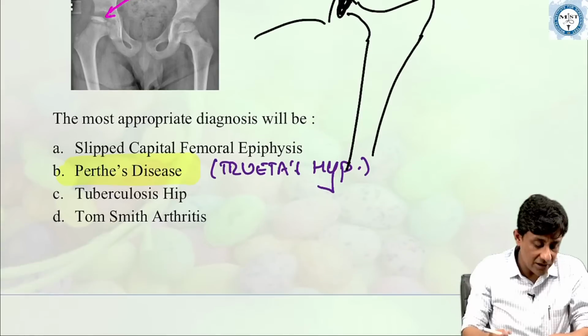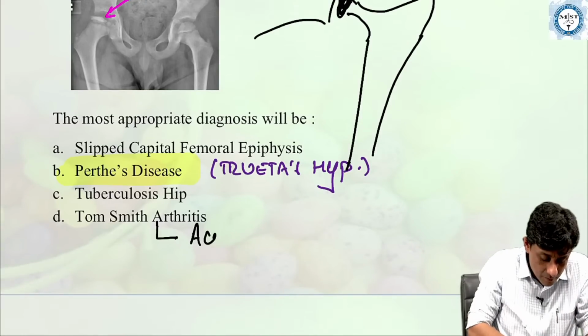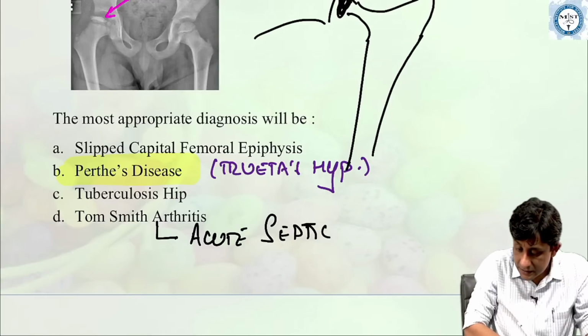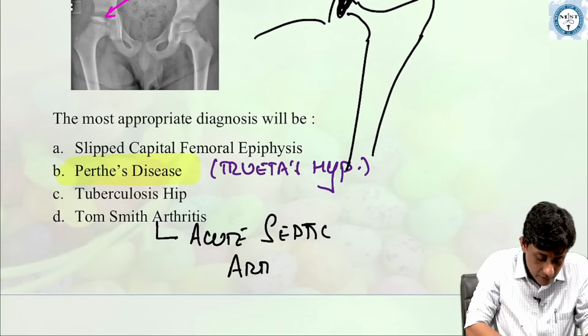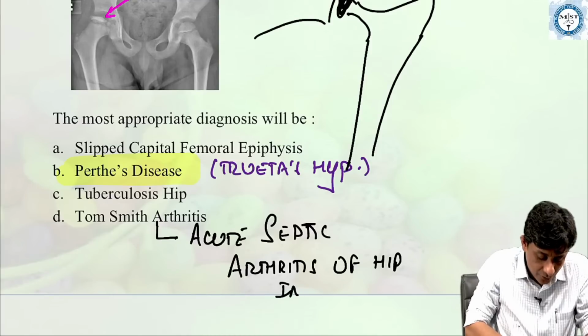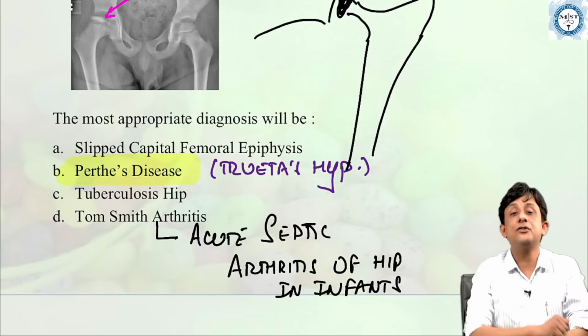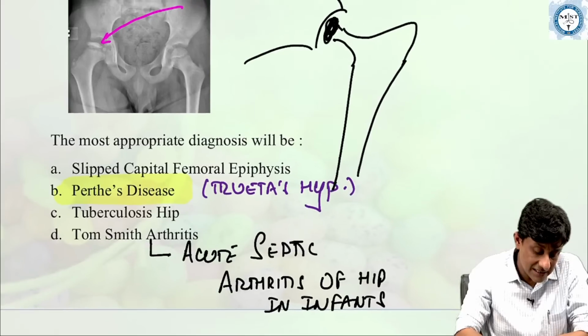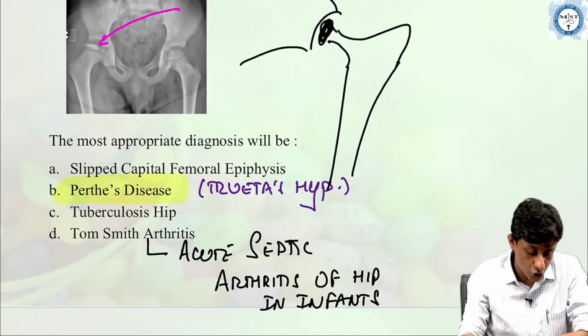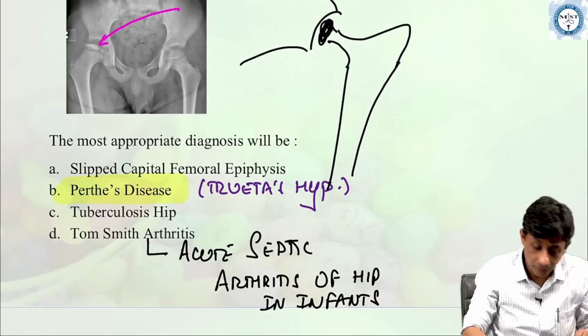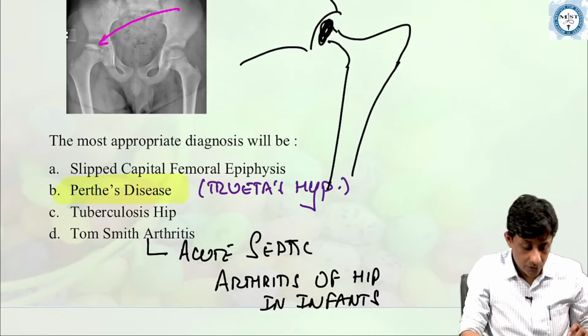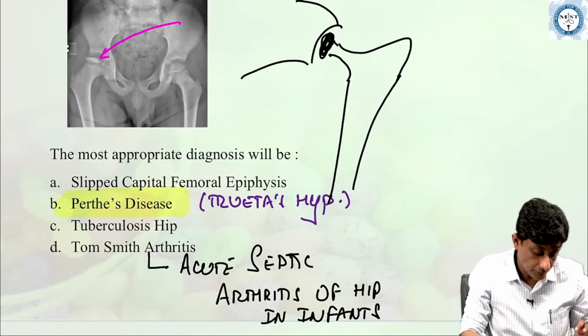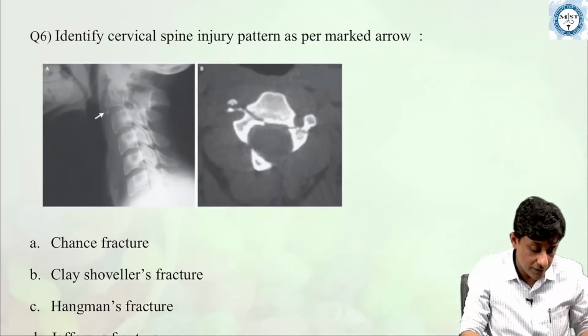And what is Tom Smith arthritis? Better called an acute septic arthritis of the hip in infants. Acute septic arthritis of the hip joint in infants is what is called Tom Smith arthritis. Right? Okay. Now, next question.